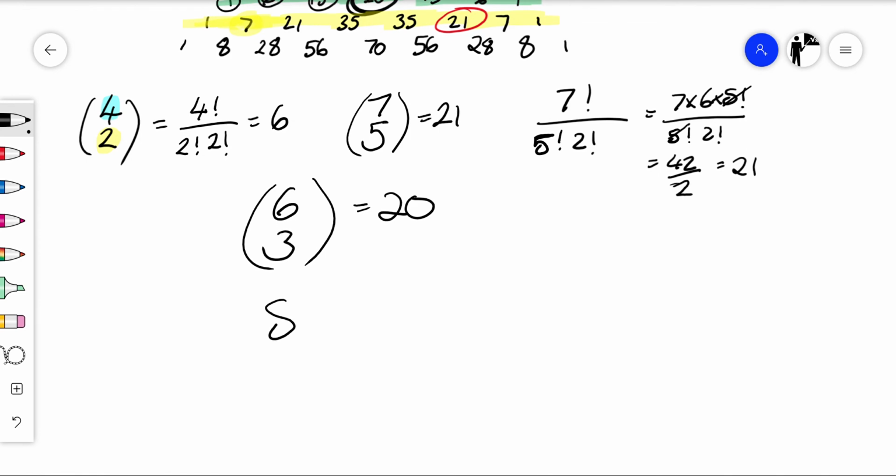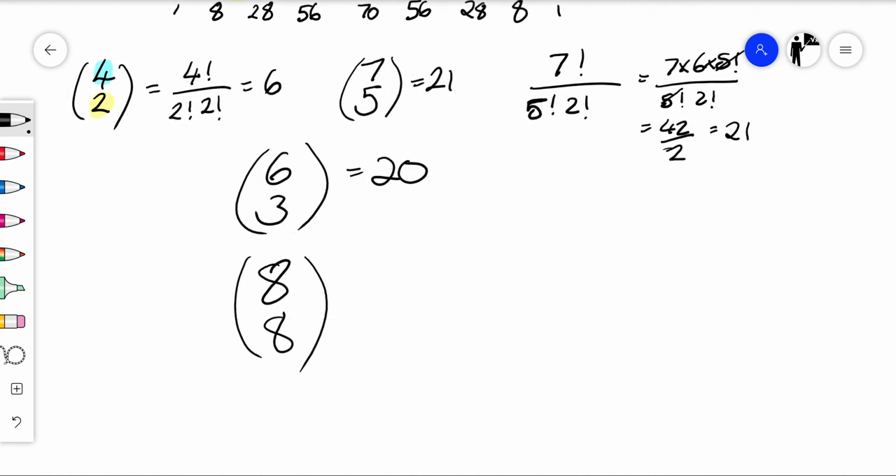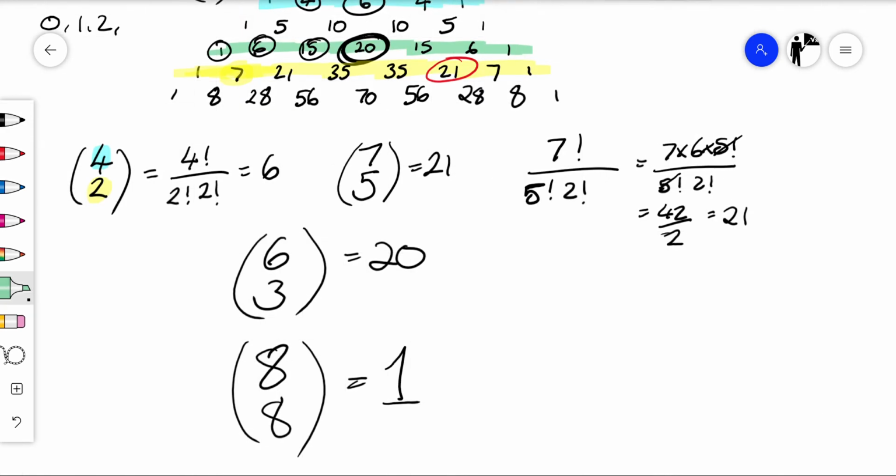Let's do one more. 8 choose 8. If I've got 8 objects and I want to pick 8 of them, well, that should make intuitive sense. There's only one way to do that. It would just be to take those 8. But if we look at that, we go to our 8th row, which is here, and we go along to our 8th element.